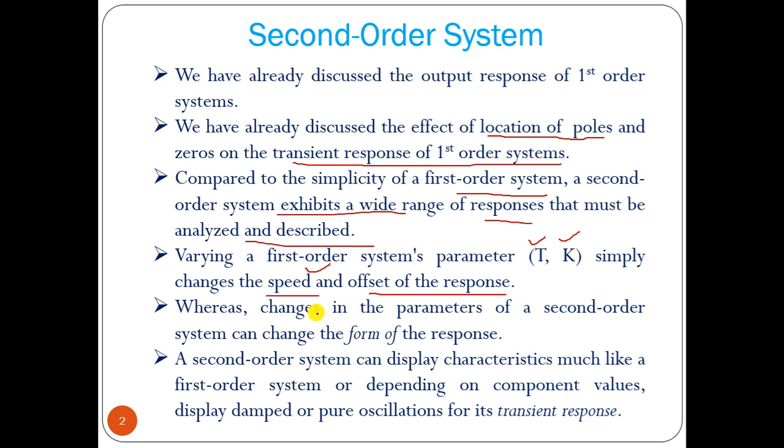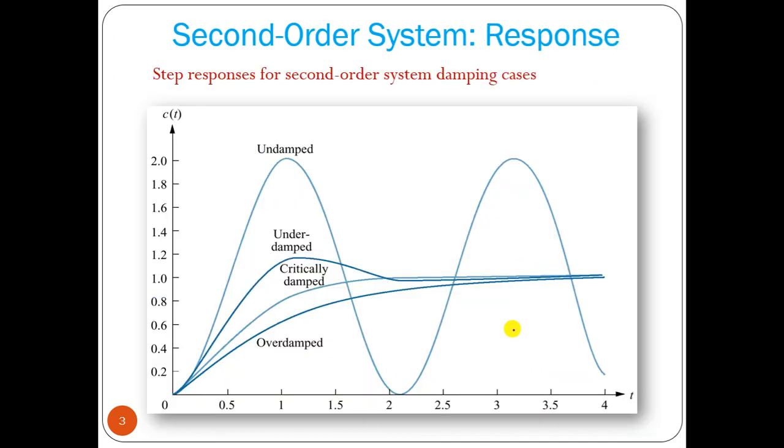Whereas changes in the parameters of a second order system can change the form of the response. We have to find out which parameter to change to vary the output response of a second order system. A second order system can display characteristics much like a first order system depending on the component values, and can display damped and pure oscillation for its transient response.